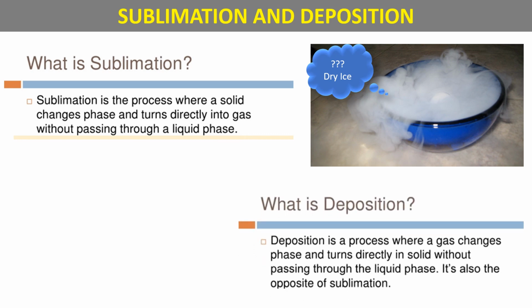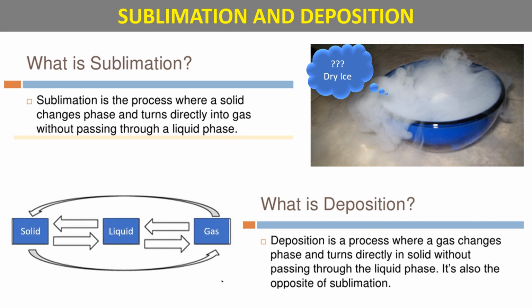What is deposition? Deposition is a process where gas changes phase and turns directly into solid without passing through the liquid phase. It is also the reverse process or opposite process of sublimation. Now in this case, this is sublimation when solid changes into gas. The process is called sublimation. And where gas changes into solid, that process is called deposition.